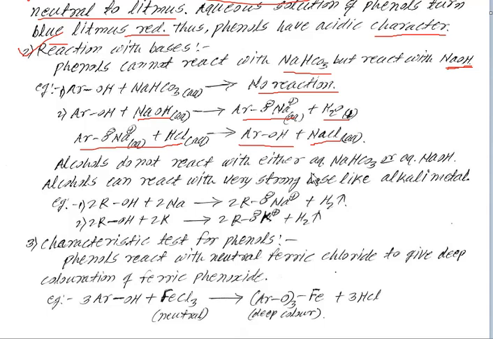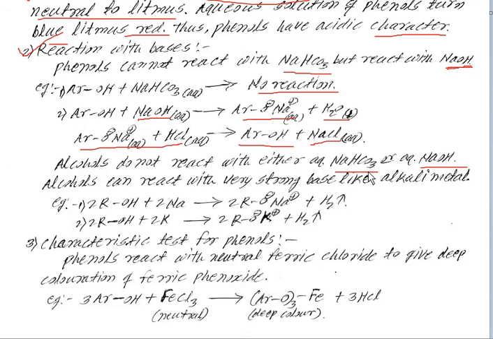Alcohols do not react with either aqueous sodium carbonate or aqueous NaOH. Phenol reacts with sodium hydroxide because it has some acidic character, but alcohols are neutral, so they do not react with these two bases.